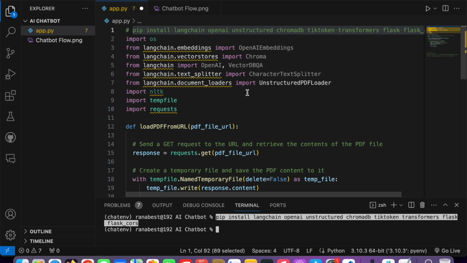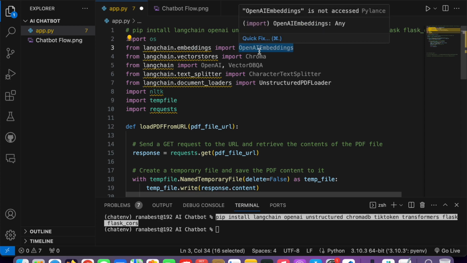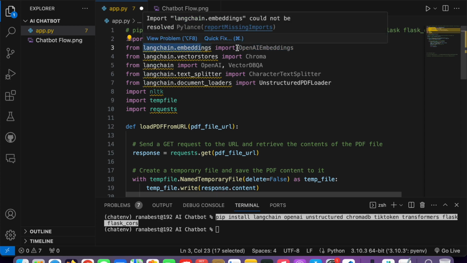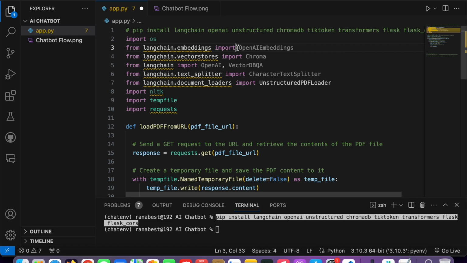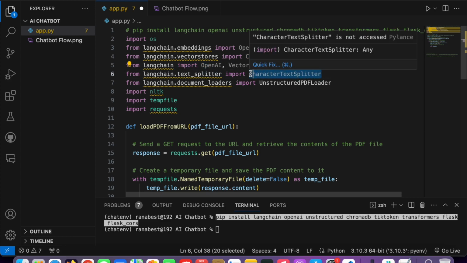So after that, basically this is the Langchain embeddings. These are the embeddings provided by OpenAI, available in Langchain. I forgot to give you an introduction about Langchain. Langchain helps us use these embeddings, use different vector stores, and split our data into different kinds of chunks.